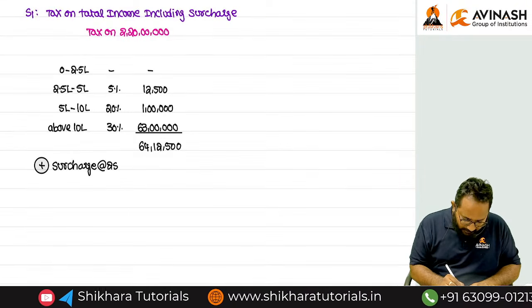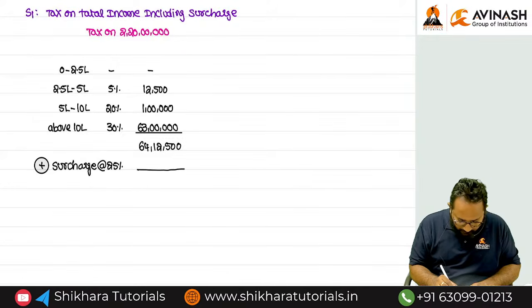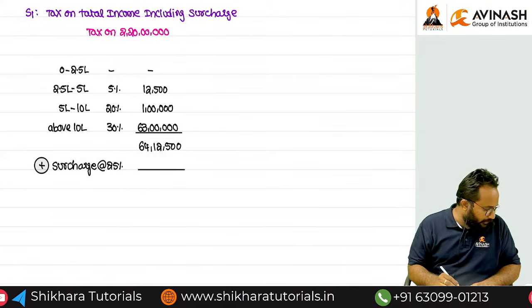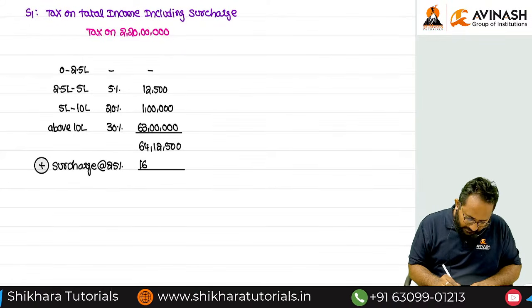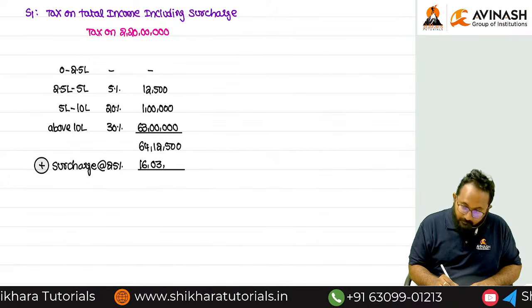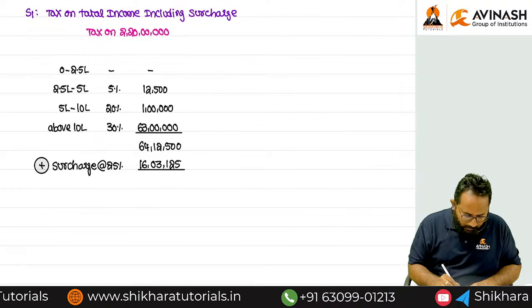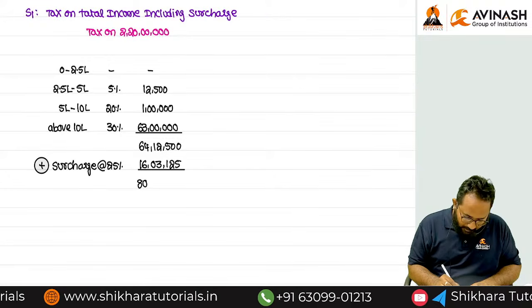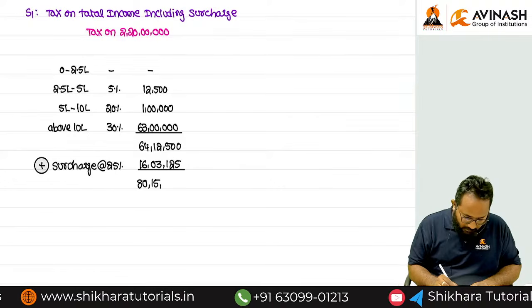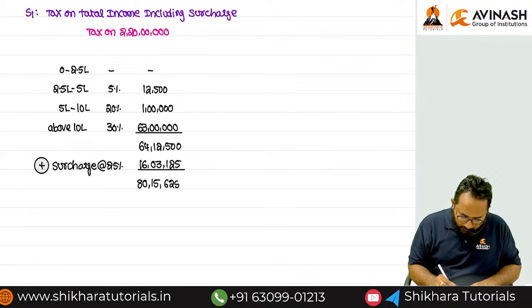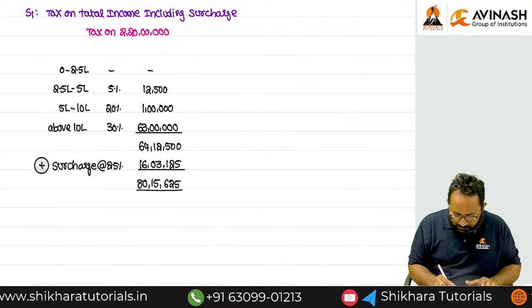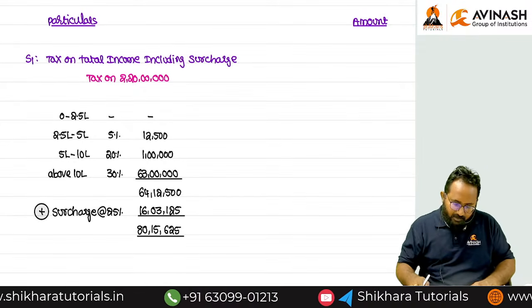Please tell me what is 25% on that, and please do the addition. I think 16 lakh 3,125, total 80 lakh 15,625.